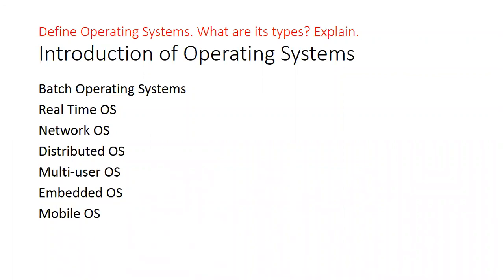So maybe you have one local area network, LAN, and in that you are working with multiple machines in active status. You want to pass messages to a specific number of machines. All these things can be done with the help of an operating system called a network operating system.